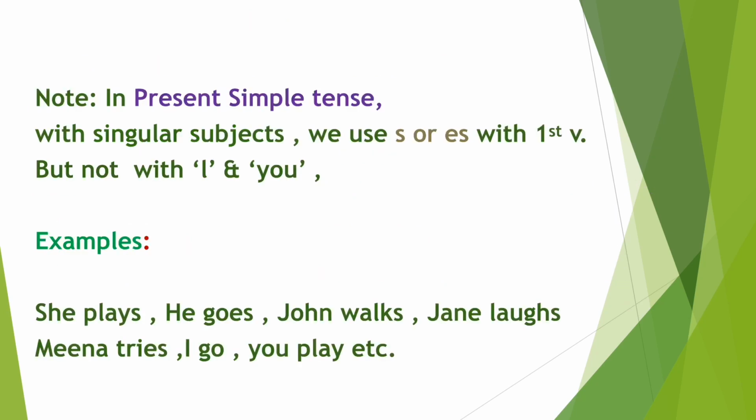Now the point to be noted is, in present simple tense with singular subjects we use s or es with first form of verb. But we don't use s or es with the subjects I and you. See the examples. She plays, he goes, John walks. Jane laughs. Meena tries. So all these subjects are singular and we used s with verb. I go, you play, but we don't use s or es with I and you.